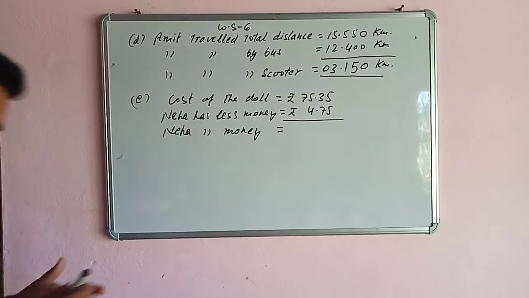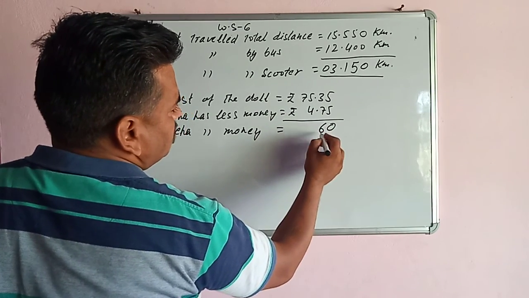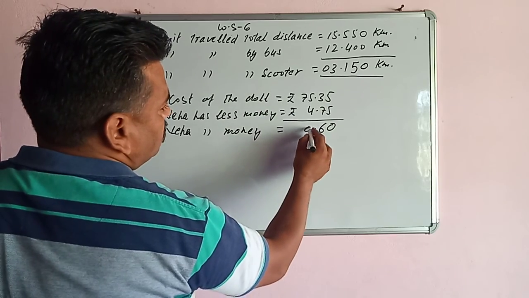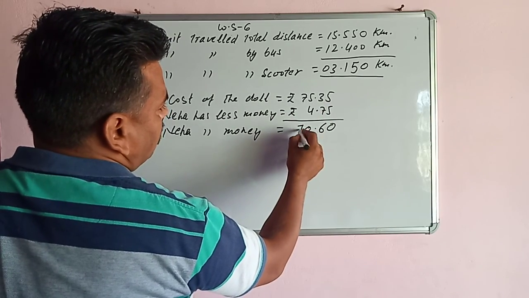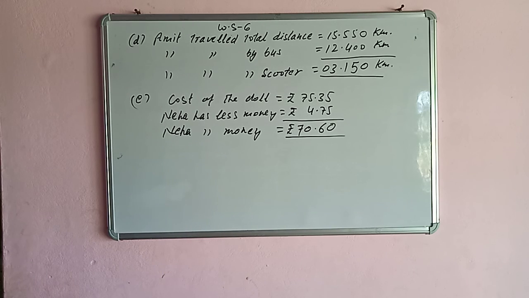So we will subtract this from the cost of the doll: 5 minus 5 is 0, 13 minus 7 is 6, and 4 minus 4 is 0, and it is 7. So Neha has 70 rupees 60 paise. So this is about worksheet number 6, the word problem of subtraction of decimals. So thank you.